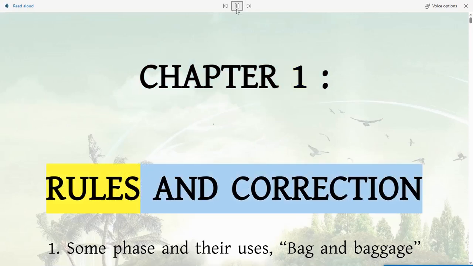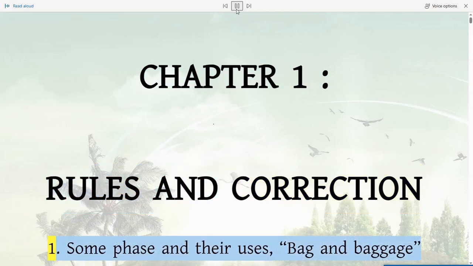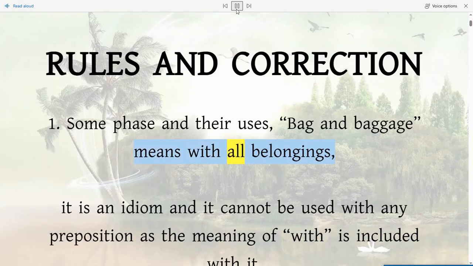Chapter 1, Rules and Correction. 1. Some phrases and their uses. Bag and baggage means with all belongings.